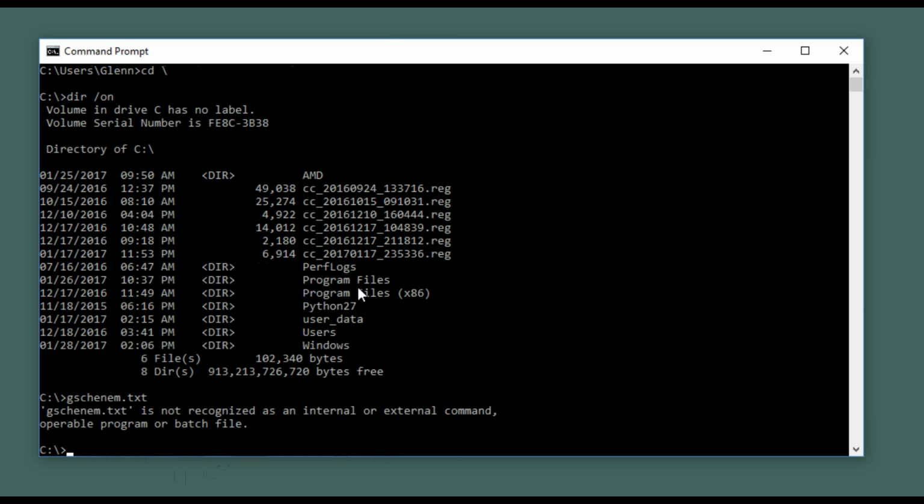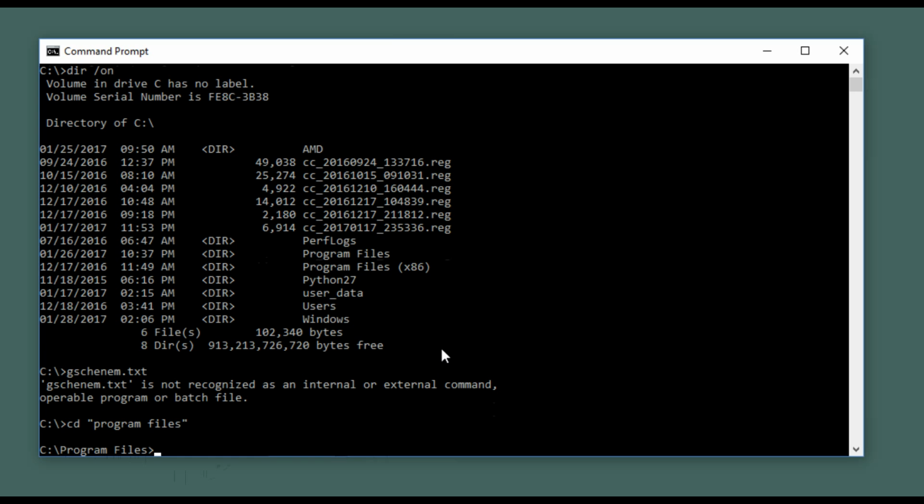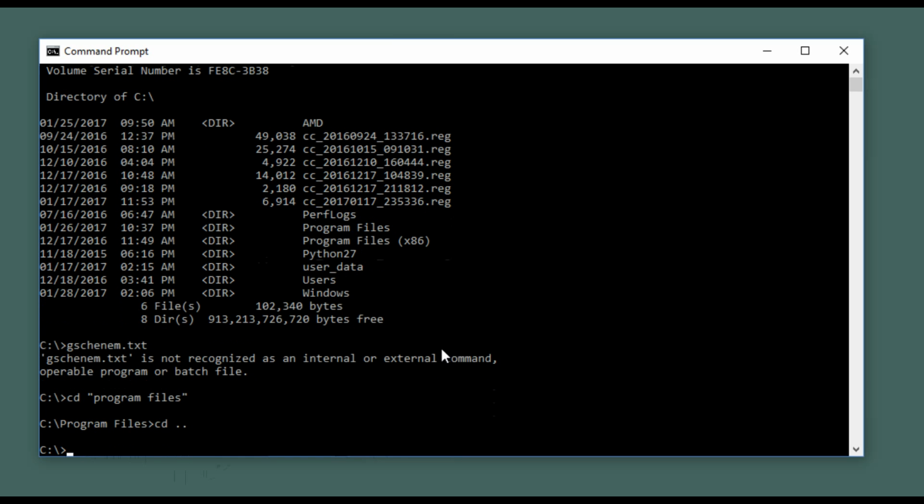So when dealing with directories, we use the tilde. For example, if I wanted to change directory to Program Files here, I could do a cd, put it in quotes, and type in Program Files. Remember, Windows is not case sensitive. And I'm in the Program Files directory.